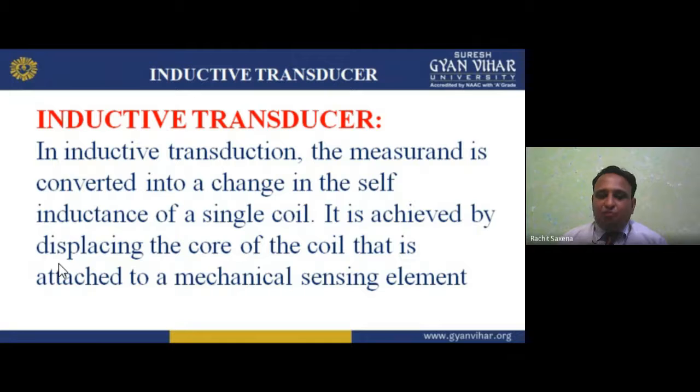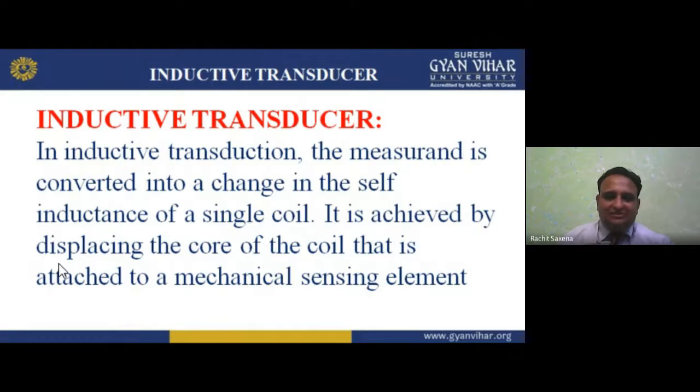If I remove all 4 turns and fix the remaining 6 turns, what will happen? I am getting 60%. 40% is removed, taken out, and the remaining is 6 turns, so 60%. Through this, the measurement is converted into a change in the self-inductance of a single coil.